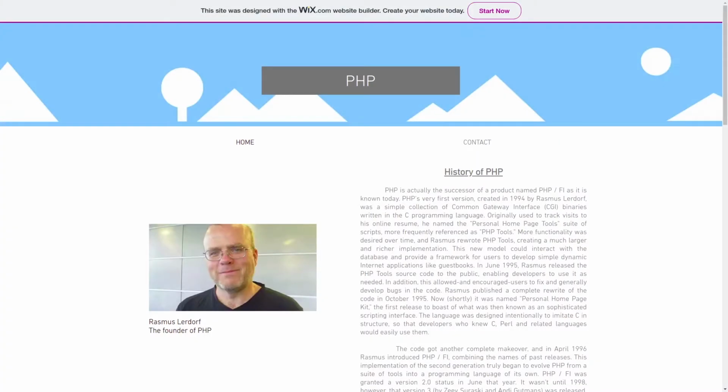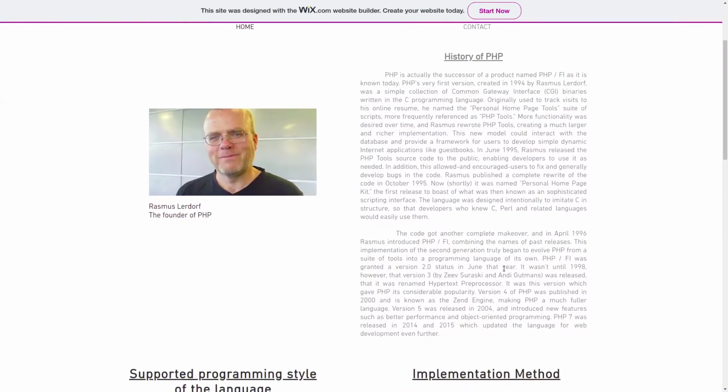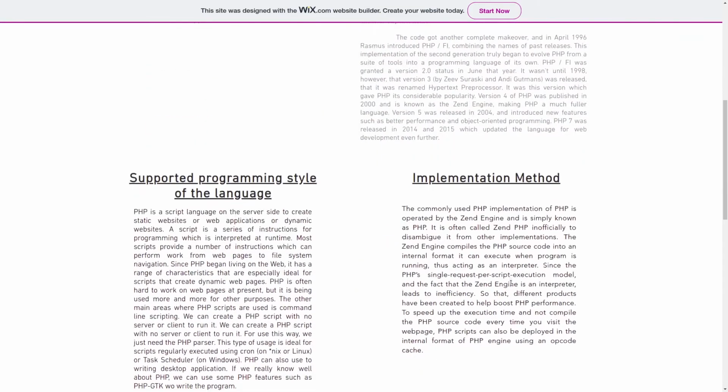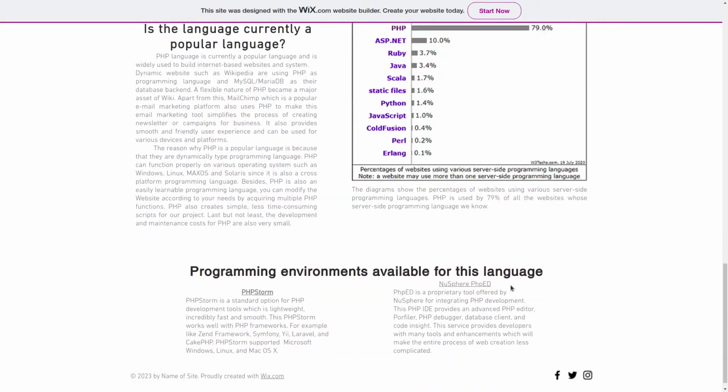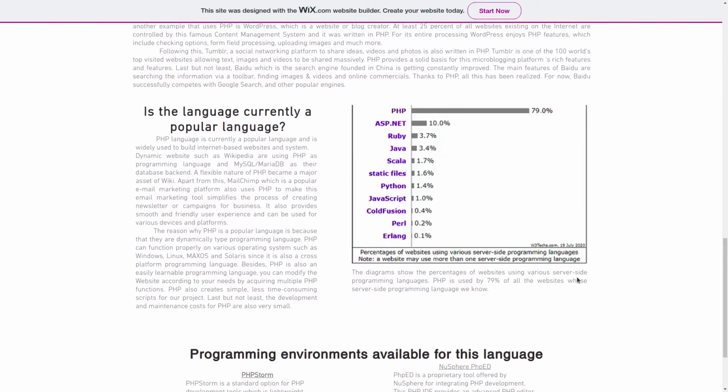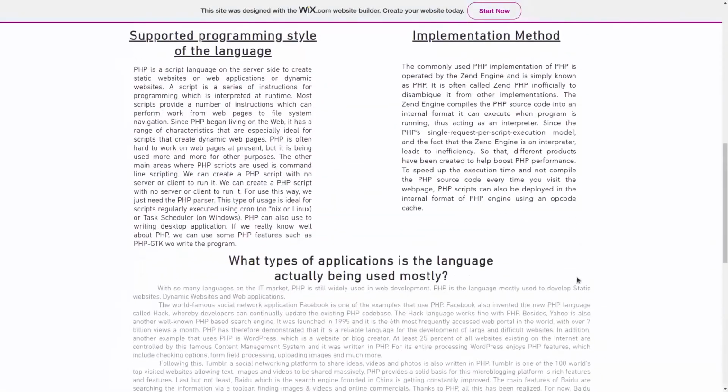So if you look at this website, it is built on Wix. It's not WordPress, but websites are websites. So we just look at the same thing. So this is built by one of my friends, and if you look at this website, I mean, no offense, but I won't read through it.